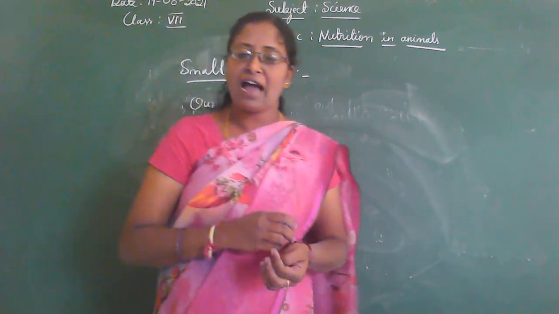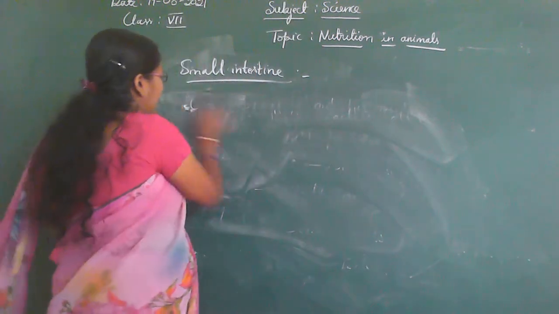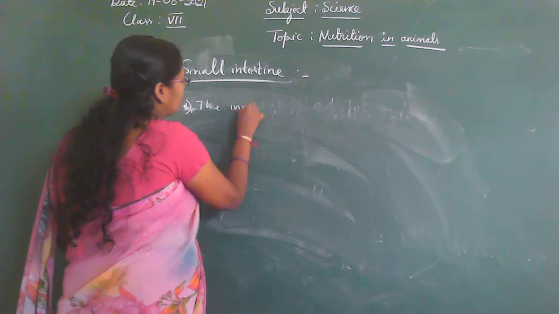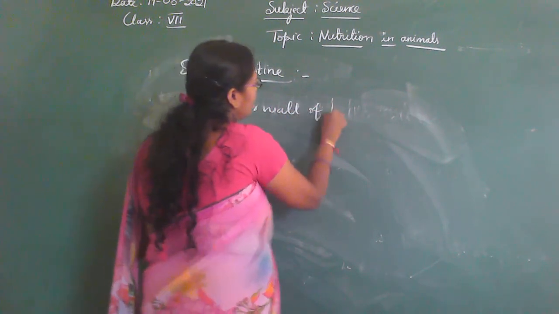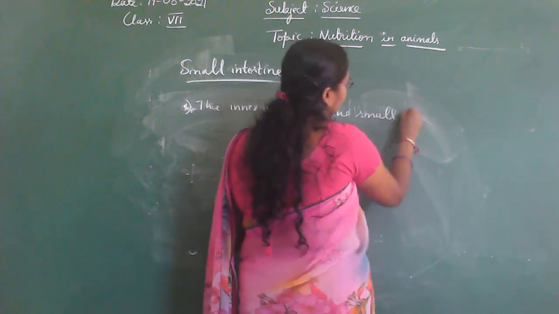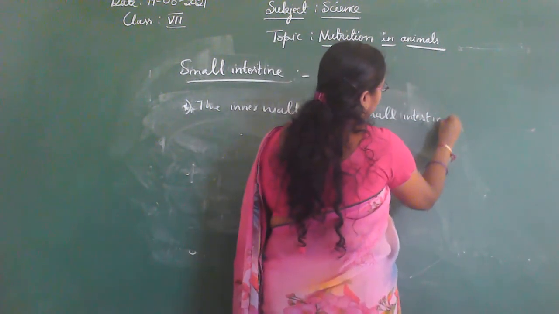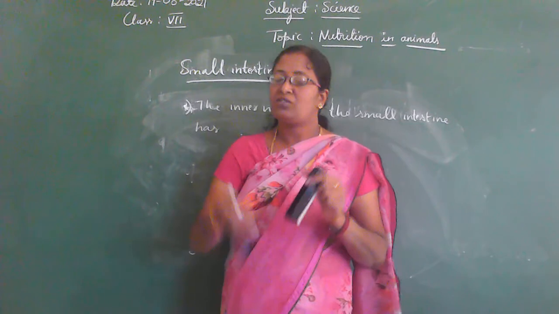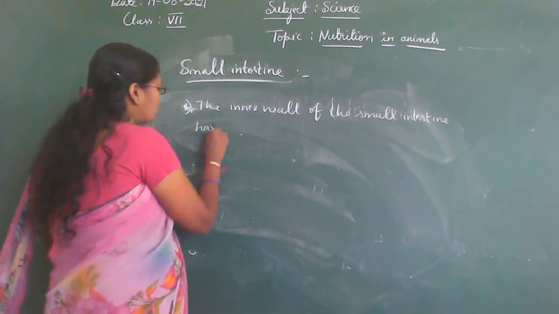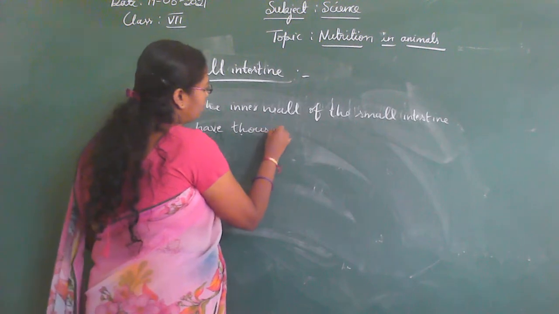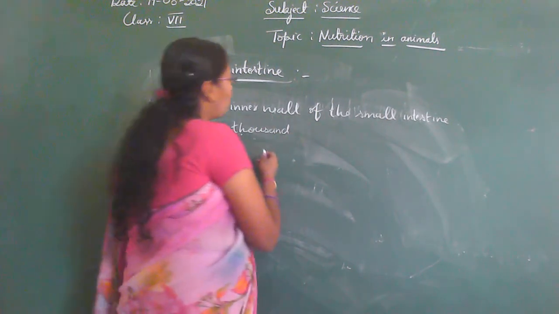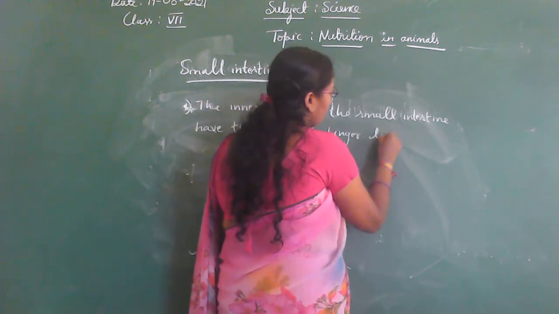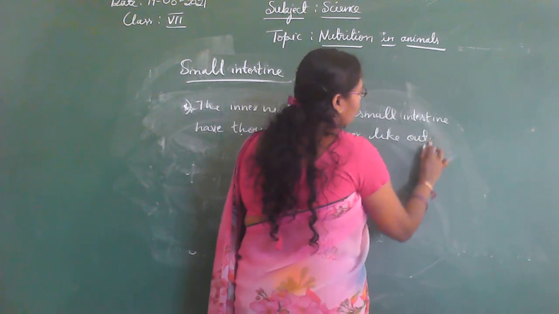Children, the inner wall of the small intestine has thousands of finger-like outgrowths or projections.